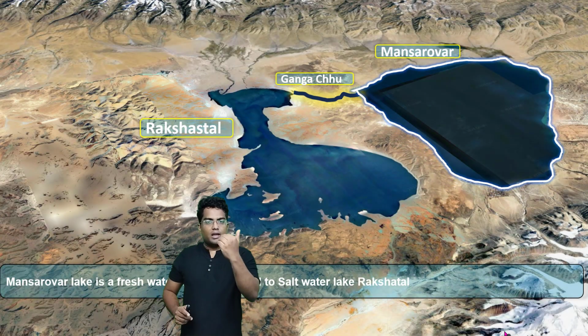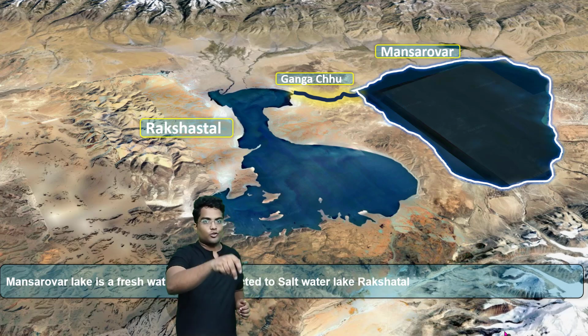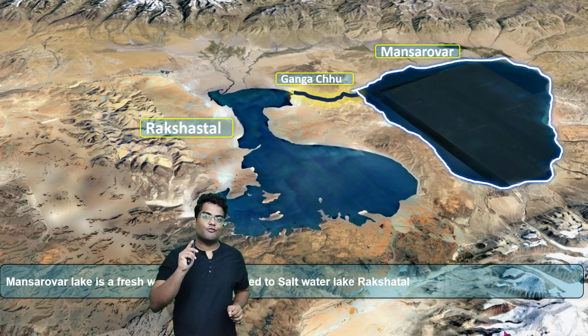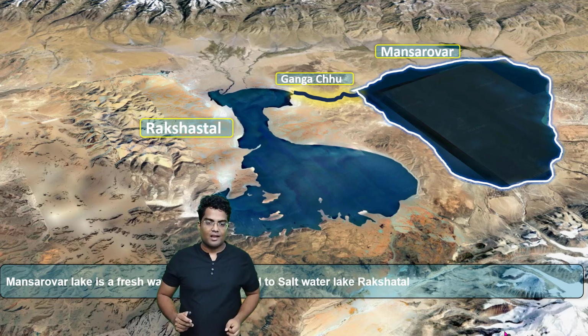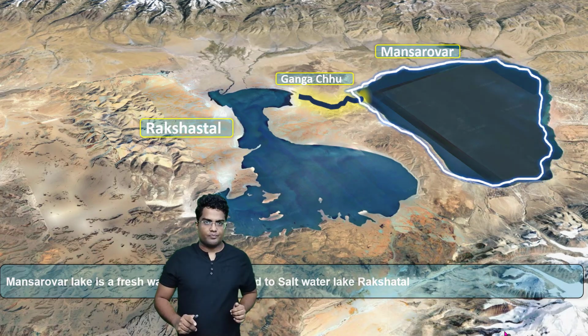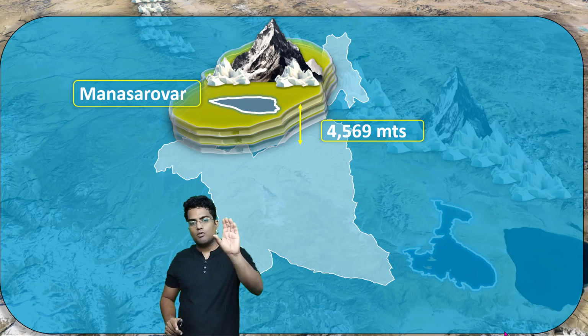So Mansarovar Lake is a freshwater lake. However, Rakshatal Lake is a saltwater lake. That's the difference. Despite being adjacent to each other, despite being in the same region, one of them is a saltwater lake, one of them is a freshwater lake. Science is not able to explain this. Now it is connected to the Rakshatal Lake by a channel or stream called Gangachu. Right? Now, like Rakshatal Lake, it's located around 4.5 kilometers above sea level.